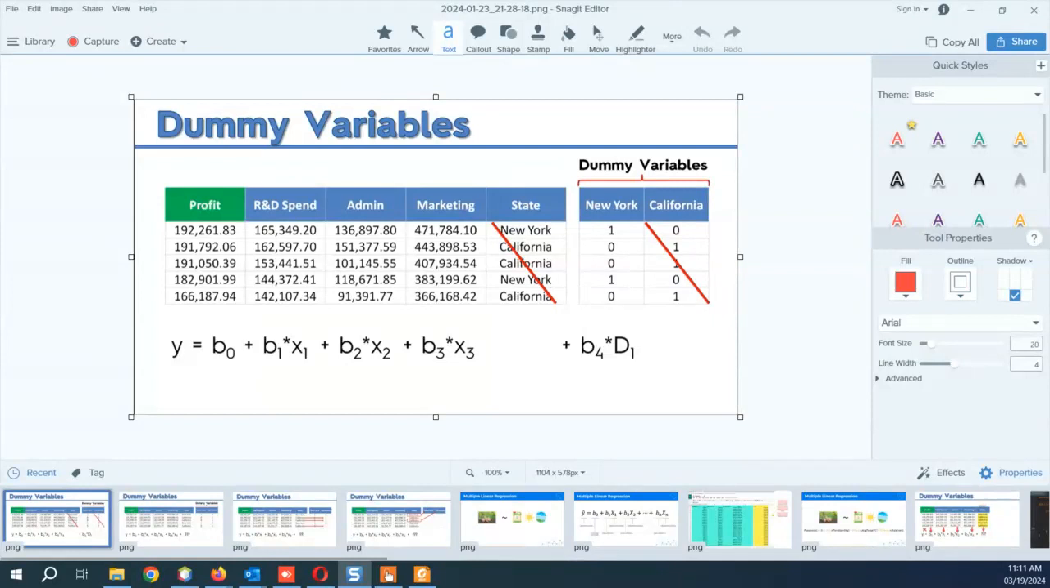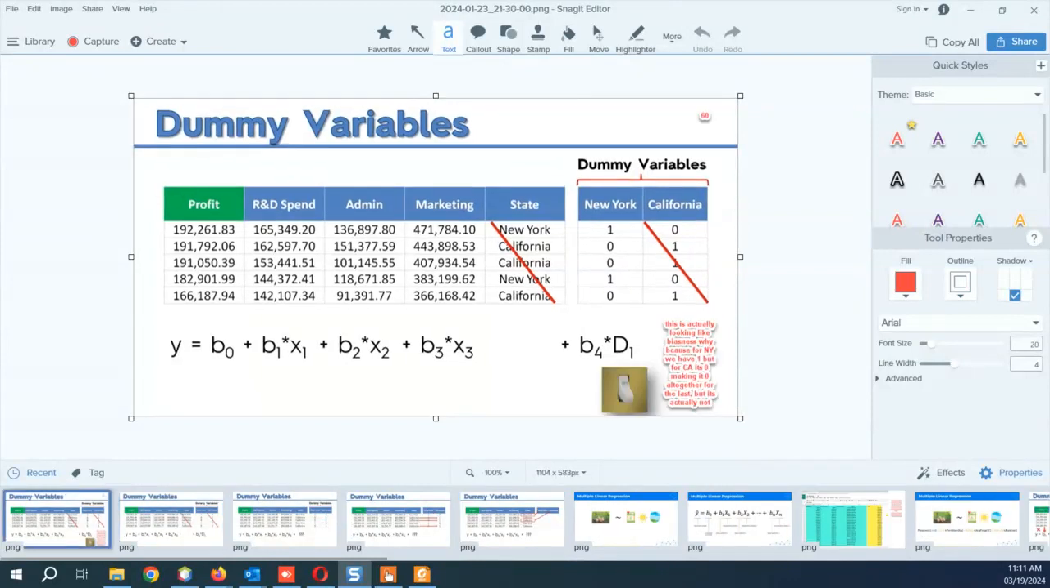Last slide for today. I'm going to continue tomorrow. So this will be just like a toggle for us. We'll be just using this B4 D1, but I will explain a little bit more tomorrow on this one.